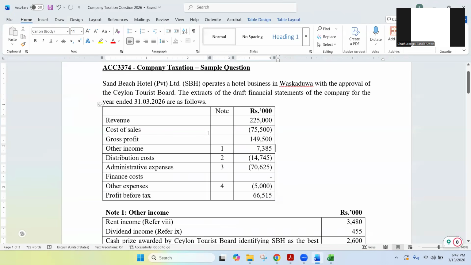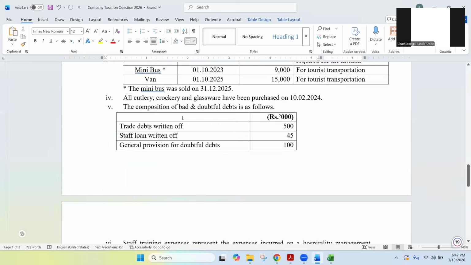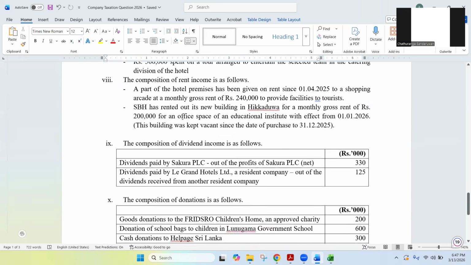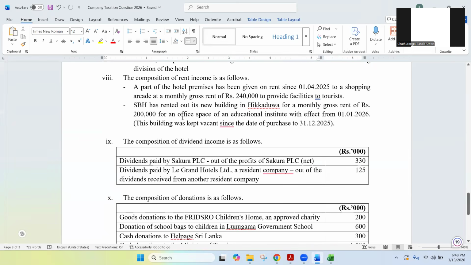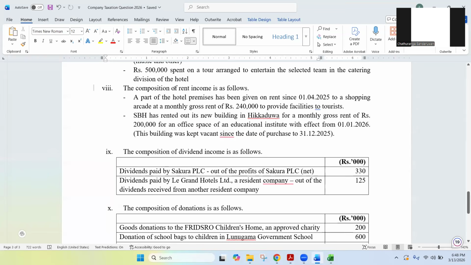Now revenue, cost of sales and everything is there, no problem. Notes are there. We'll try to see the notes. Okay, first one, rent income. We'll start from here because that is the first note we have. Rent income, note number 8. Okay, so the rent income total was there.